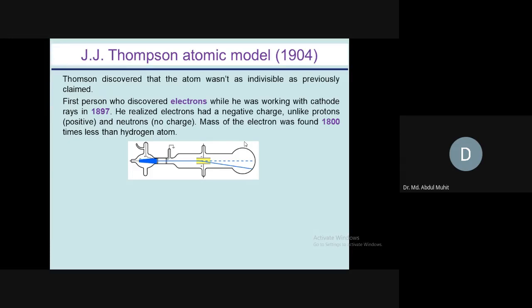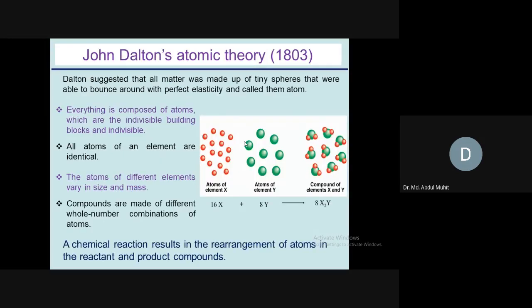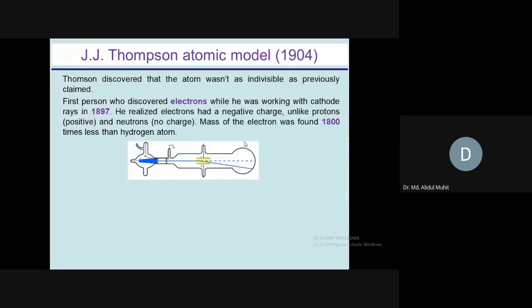As you see, the first atomic model was proposed in the year 1800, and the second model came after 100 years of John Dalton's theory. So in these 100 years, there was no involvement or research in this direction. Then J.J. Thomson was the person who first did an experiment like the cathode ray experiment, and we will not discuss the cathode ray experiment here because it will take a long time to explain.